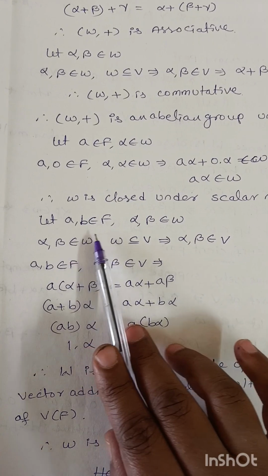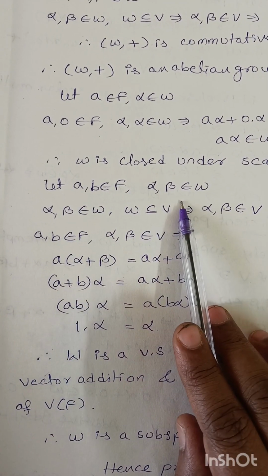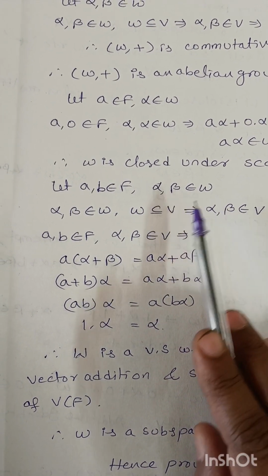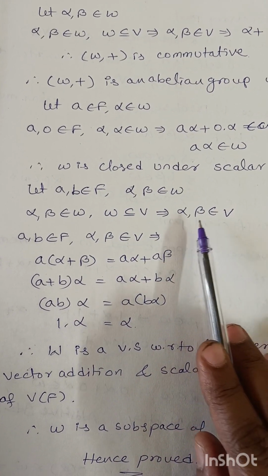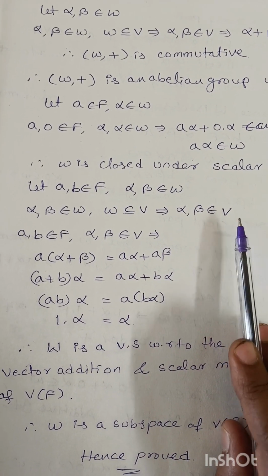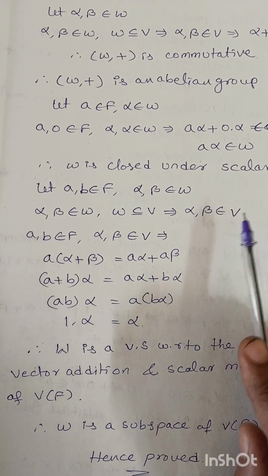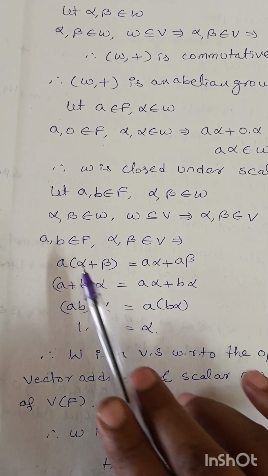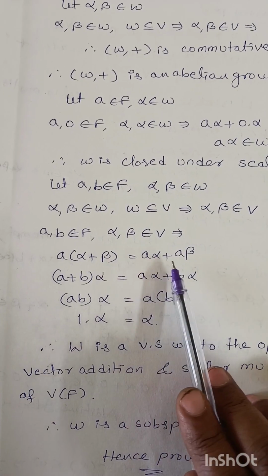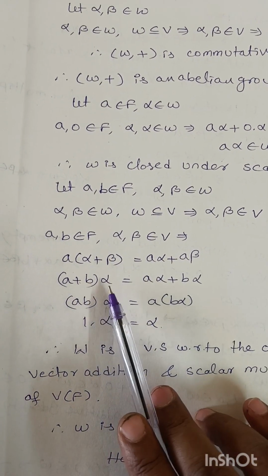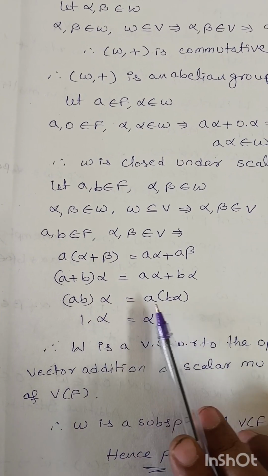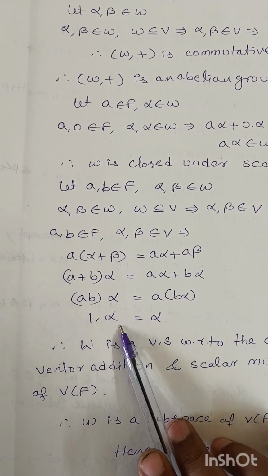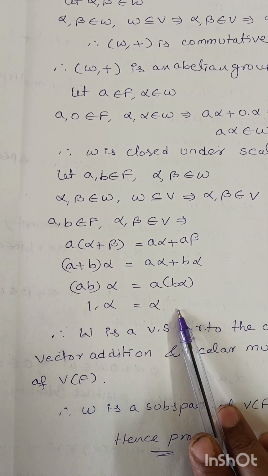Next, let a, b belong to F, alpha, beta belong to W. Then W is a subset of or equal to V, which implies alpha, beta belong to V also. So V is a vector space and satisfies these properties: a into alpha plus beta equals a alpha plus a beta; a plus b into alpha equals a alpha plus b alpha; a b into alpha equals a into b alpha; 1 into alpha equals alpha.